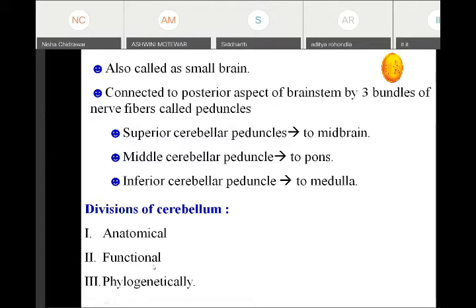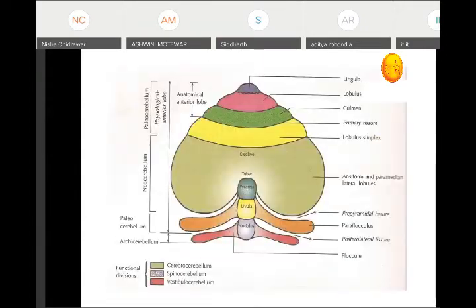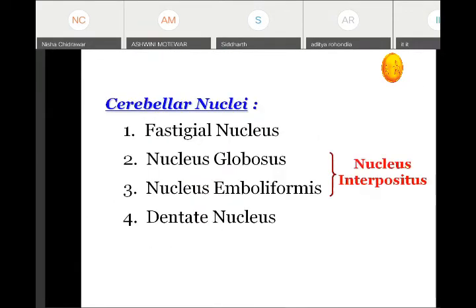The functional division is from the functional point of view into the vestibulocerebellum, spinocerebellum, and the corticocerebellum. Whereas phylogenetic means according to development, that is, evolutionary. We have divided the cerebellum into the archicerebellum, which coincides with the flocculonodular lobe, then the paleocerebellum, which coincides with the spinocerebellum, and the neocerebellum, which coincides with the corticocerebellum.